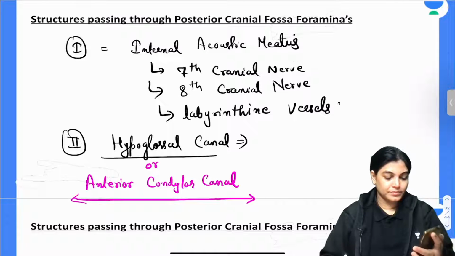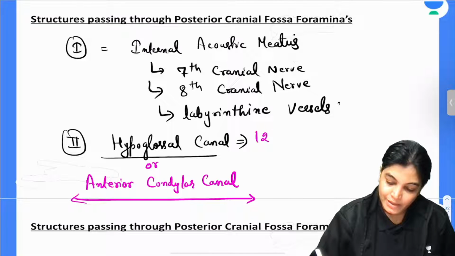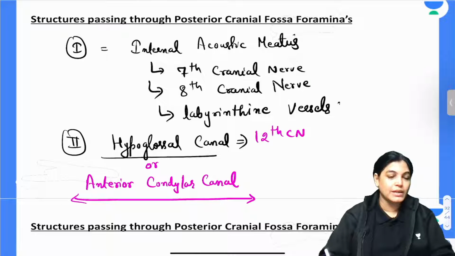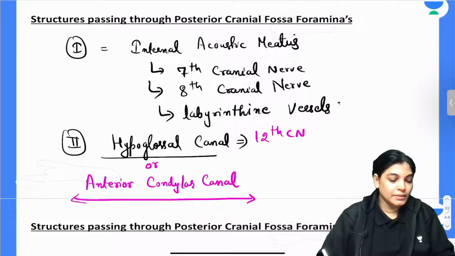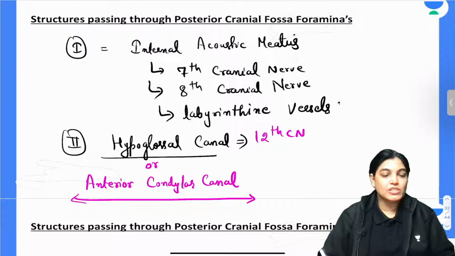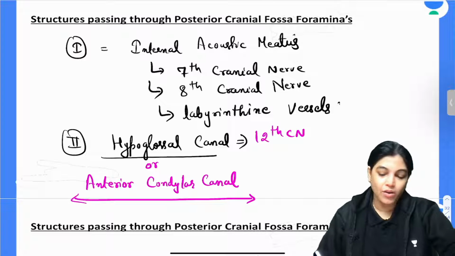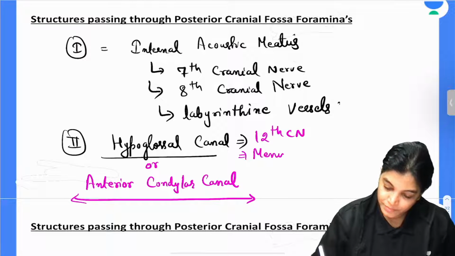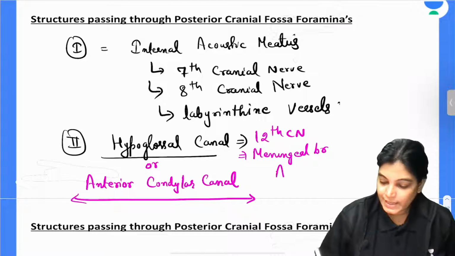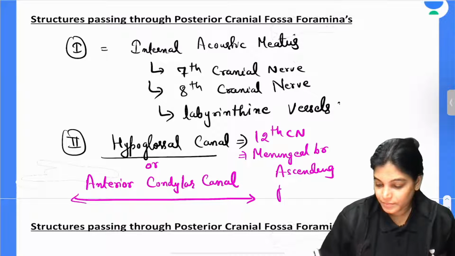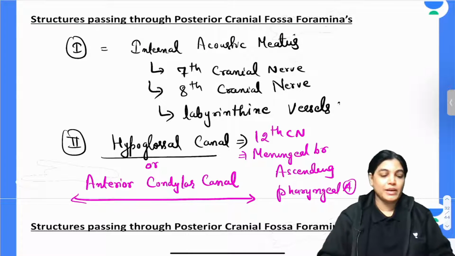So write down, it's the 12th cranial nerve that traverses through the hypoglossal canal, and also the meningeal branch of the ascending pharyngeal artery. Anyone wants to give an answer? Meningeal branch of the ascending pharyngeal artery traverses.